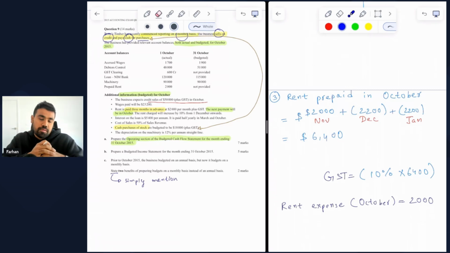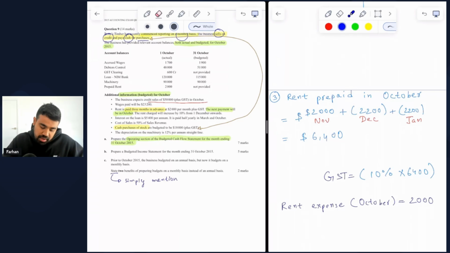Now, a lot of students might think that the rent we have paid in advance in October, which is covering 3 months, would have the first month as October, the second month as November and the third month as December. But this is not the case. The question clearly mentions that rent is paid 3 months in advance and the next payment will be in October. But it doesn't explicitly mention whether or not the rent is paid at 1st of October, which covers the entire month of October, or not.